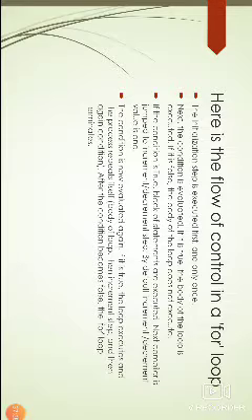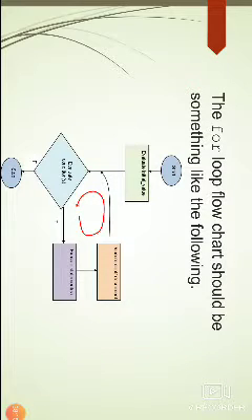That is the body of the loop, the increment step, and then again the condition. If the condition becomes false, the for loop will be terminated. So this is the flow of control in a for loop. So this is the flow chart of the for loop.